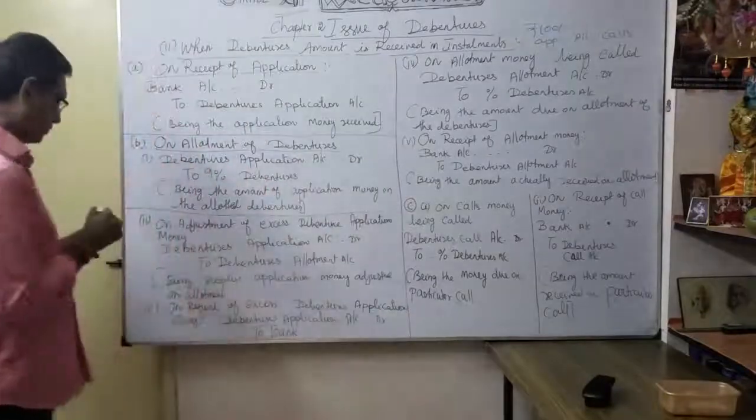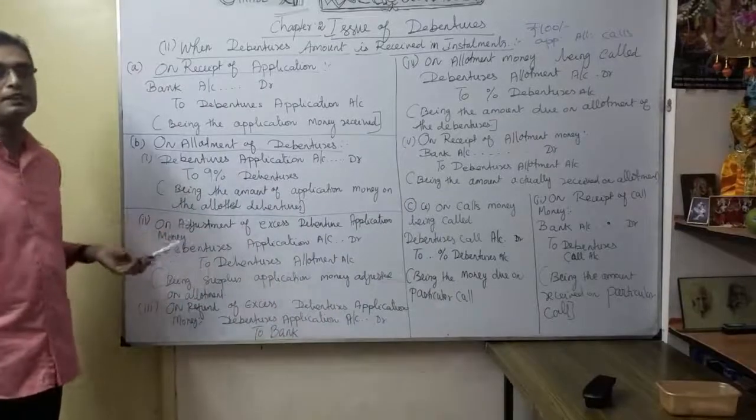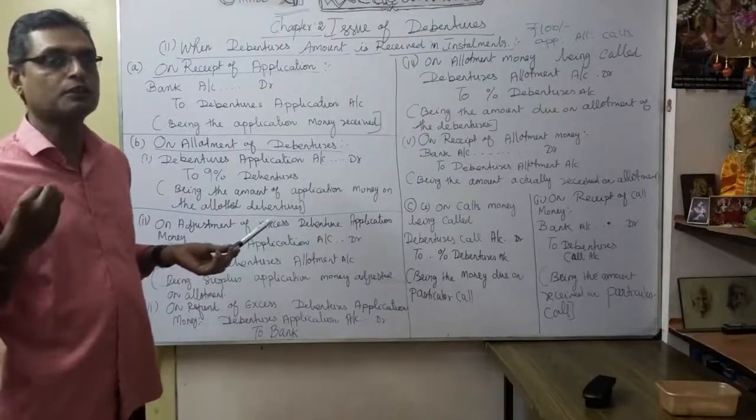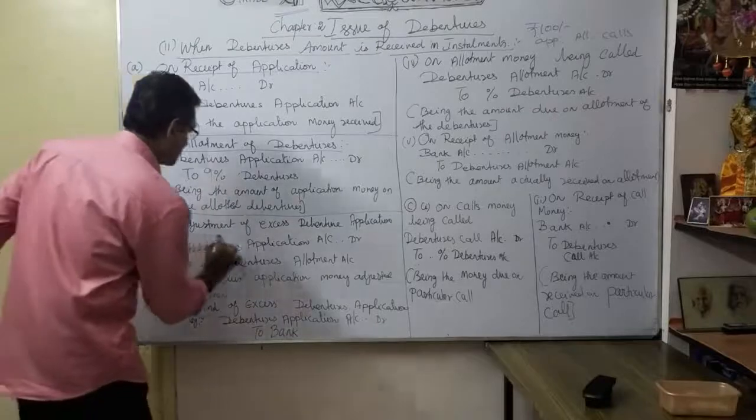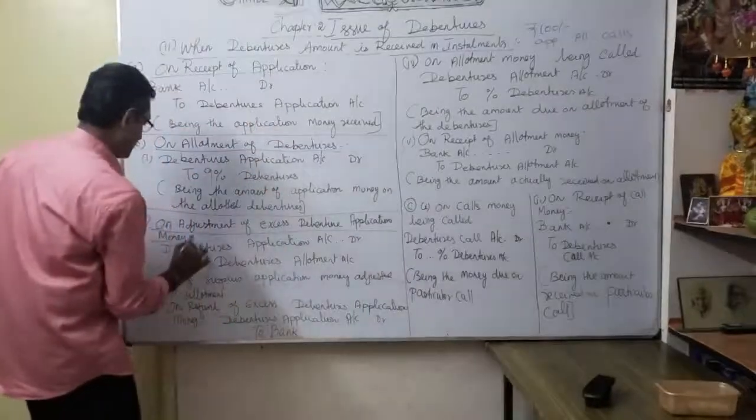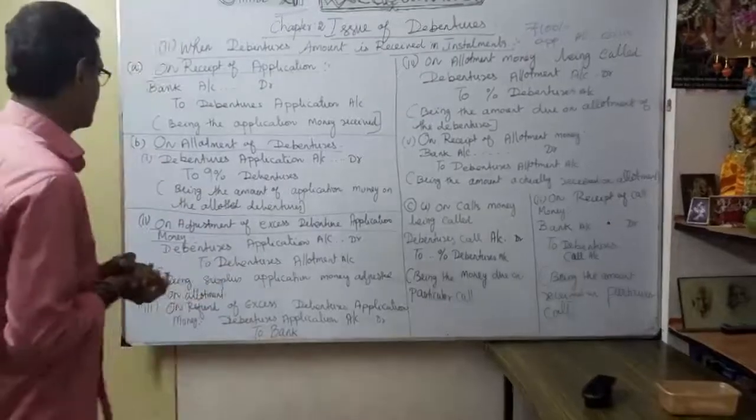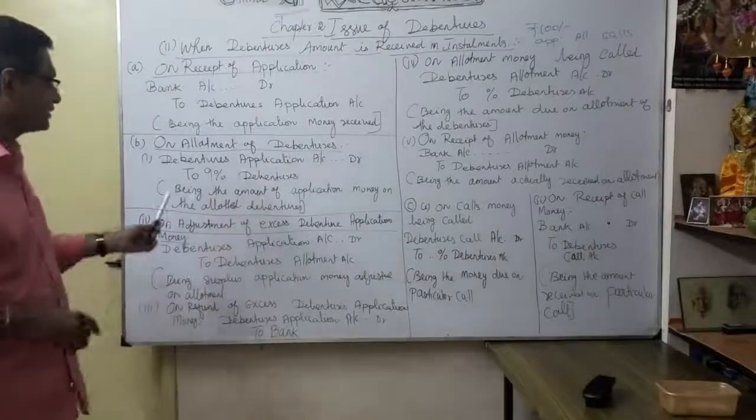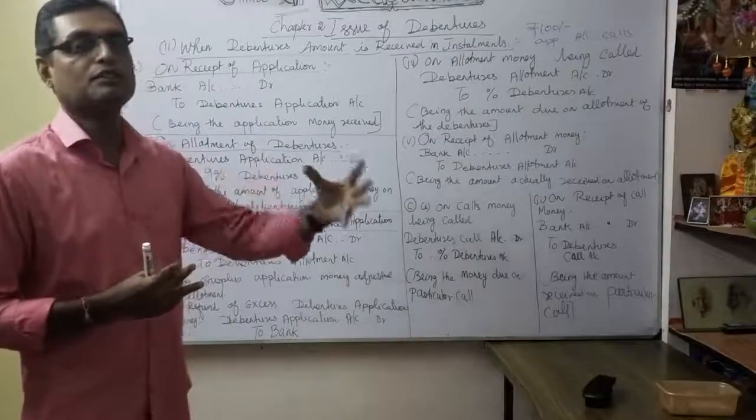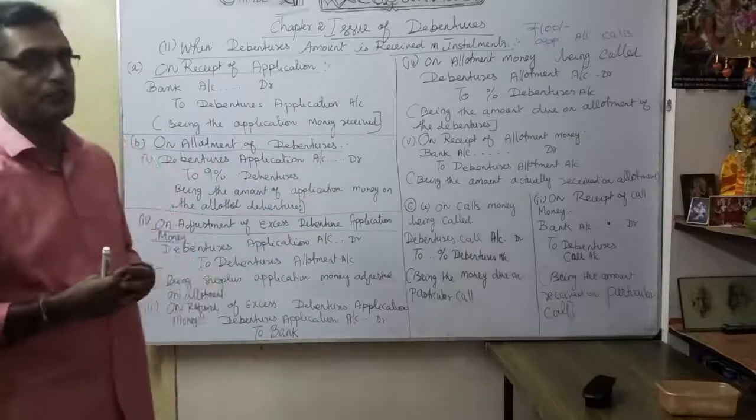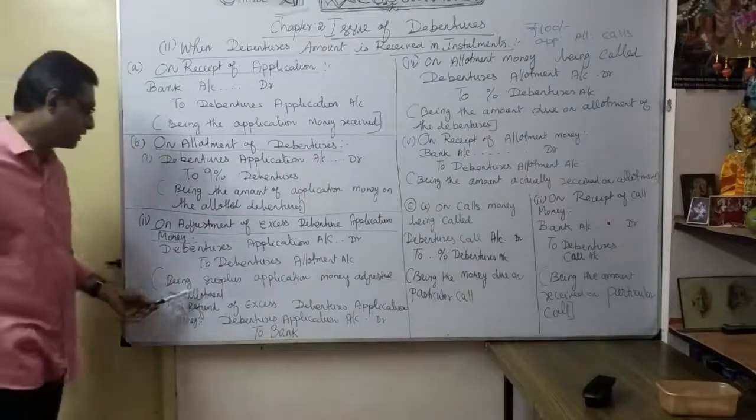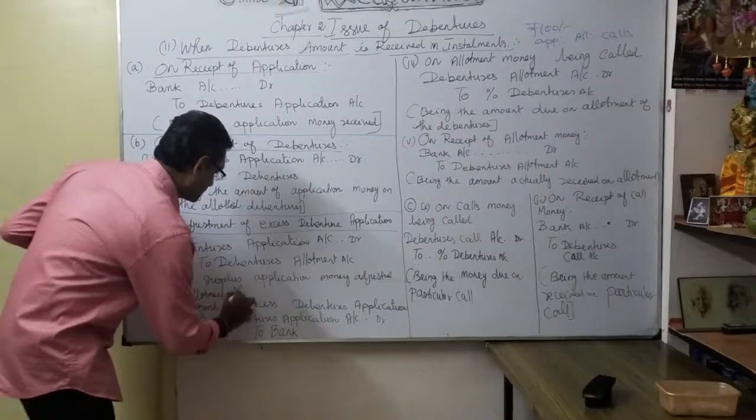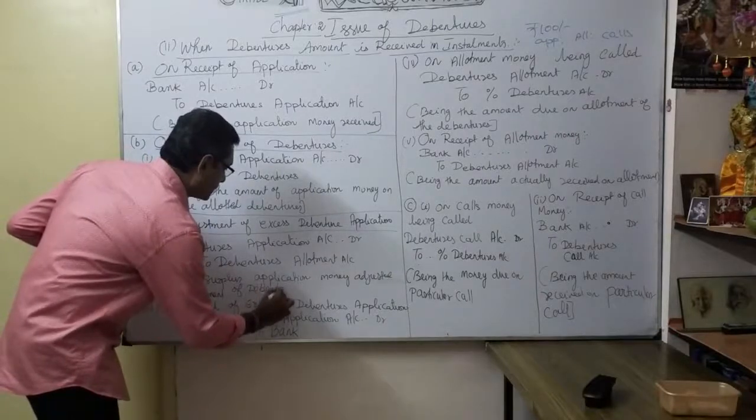Now, once any excess money is received through the application, like on a pro rata basis, more application money received, what treatment are we going to give? On adjustment of excess debenture application money, in the same manner here, debentures application account to debentures allotment account. Any excess application money we are going to adjust towards allotment of debentures. Partly you can allot. Being surplus application money adjusted on allotment of debentures. That's our entry according to allotment.